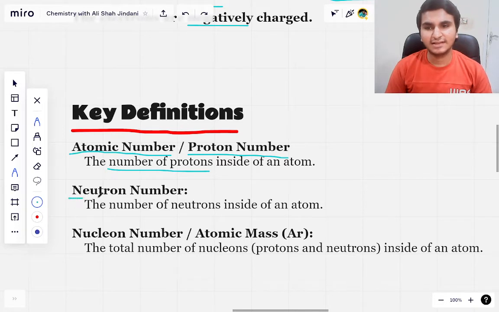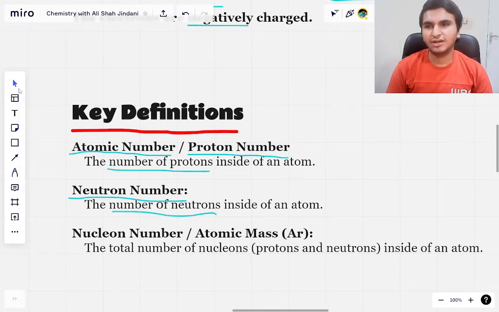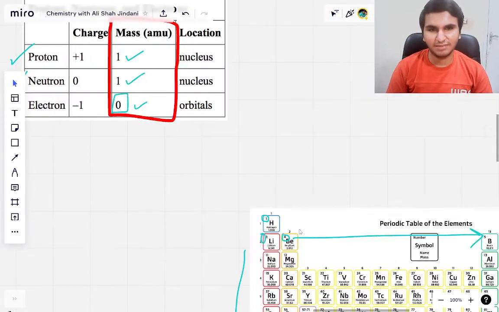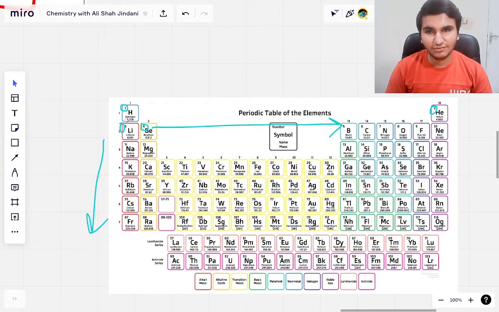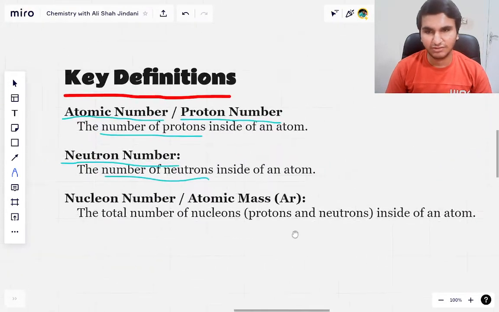Now another thing that we have is the neutron number, the number of neutrons inside of an atom, right? Pretty simple. So the neutron number is not given in the periodic table. Don't confuse it with this number. Let me show you. Don't confuse it with this number below. This is the next one. This is the atomic mass, which we are going to discuss now.